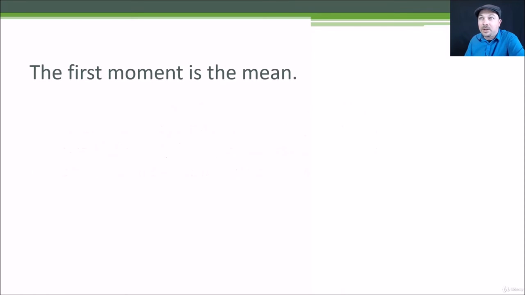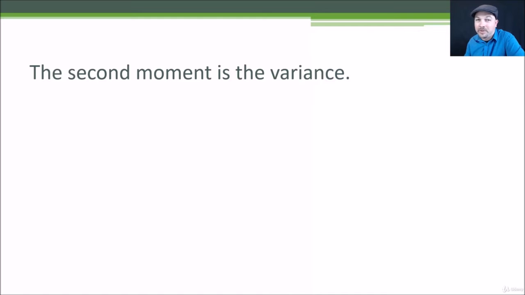Ready? Here we go. The first moment works out to just be the mean of the data that you're looking at. That's it. The first moment is the mean, the average. It's that simple. Second moment is the variance. That's it. The second moment of a data set is the same thing as the variance value. And it might seem a little bit creepy that these things just kind of fall out of the math naturally, but think about it. The variance is really based on the square of the differences from the mean, so coming up with a mathematical way of saying that variance is related to mean isn't really that much of a stretch, right?